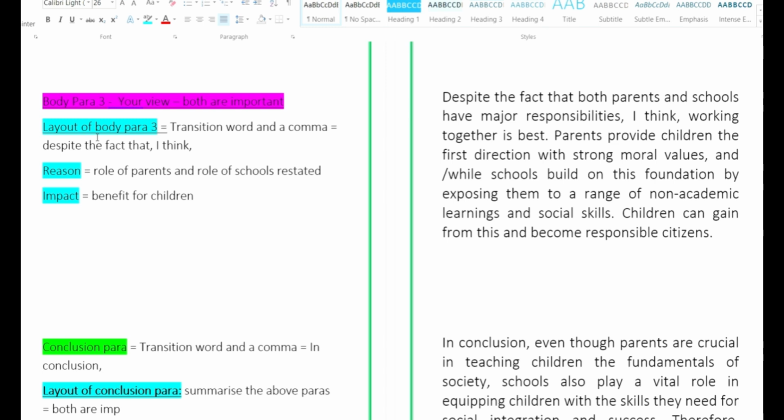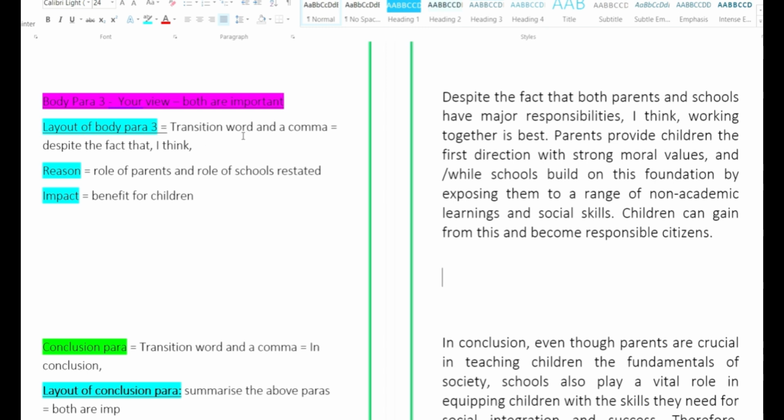So here what we have done, in order to answer the question, your opinion, we have taken it as a separate paragraph. And the word count of this particular paragraph is 55 words. Earlier was 88, then it was 70 around, and this is 55. Okay, what are the requirements of body paragraph 3, students? It is give your opinion, where you are saying that according to you, both are important, a family and a school. So here is the layout of body paragraph 3.